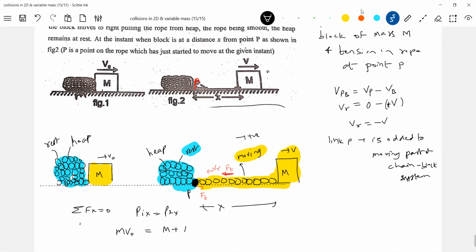X. Let lambda be the mass per unit length. Lambda X, or is lambda not defined? It is M by L times X. So the block mass is M, and some X length is there. So M by L times X, into V.